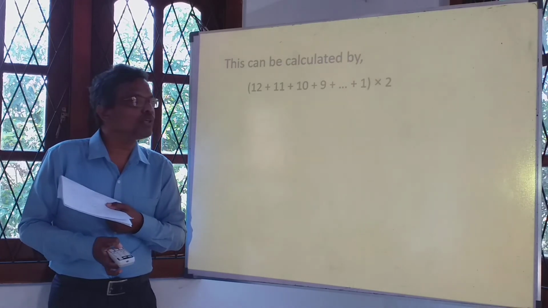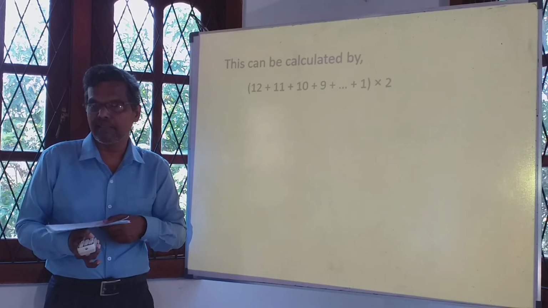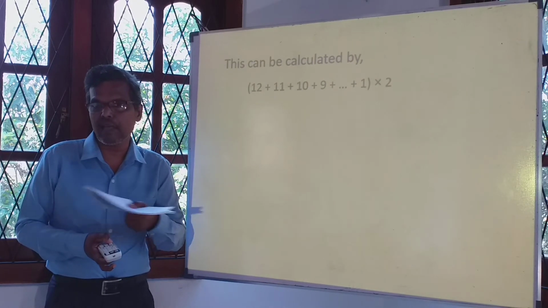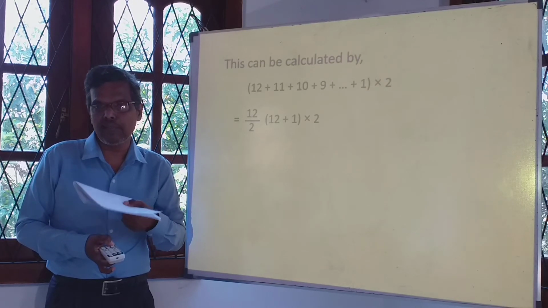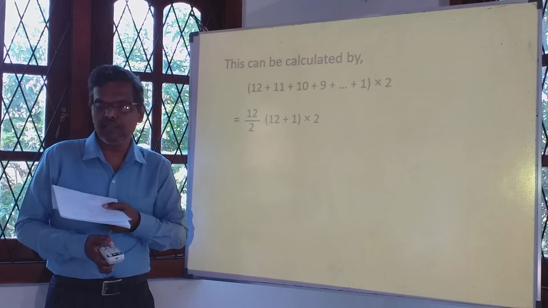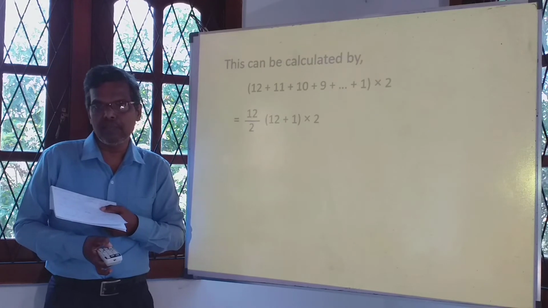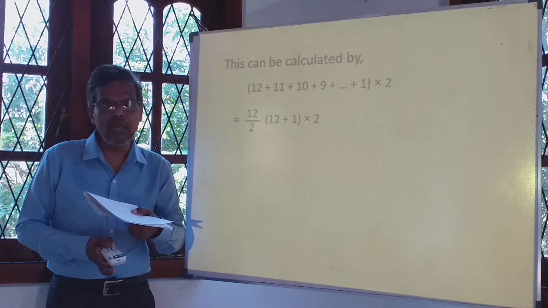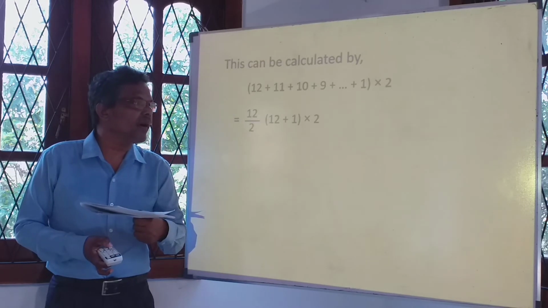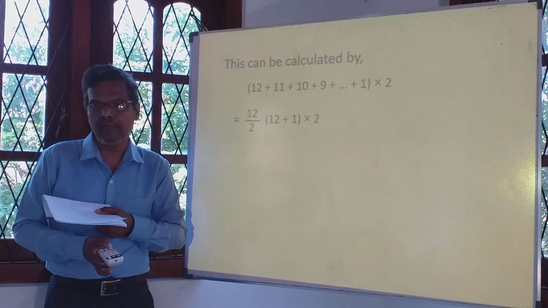So when you take 12 plus 11 plus 10 plus 9 until 1, you can take it in an easy way. If you remember, we learned a formula in grade 10 class to find out the sum of an arithmetic progression. So you can find it like this. 12 plus 11 plus 10 plus 9 plus until 1, you can calculate it. It's 12 upon 2 times 12 plus 1. The number of installments is 12. 12 divided by 2 and it is to be multiplied by 12 plus 1.